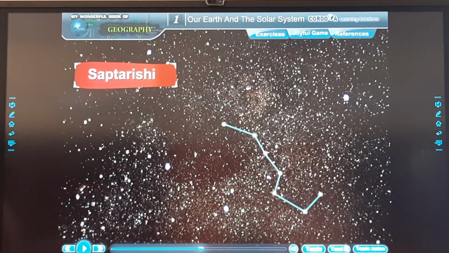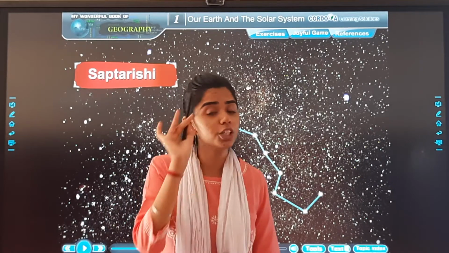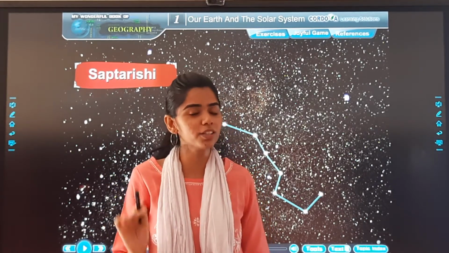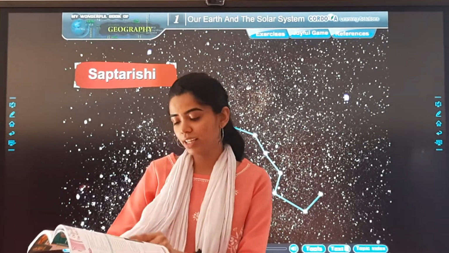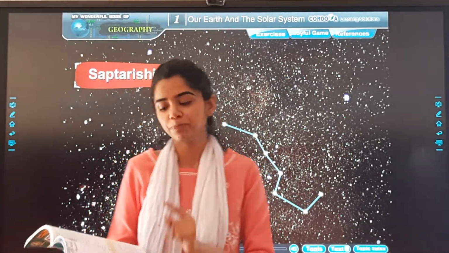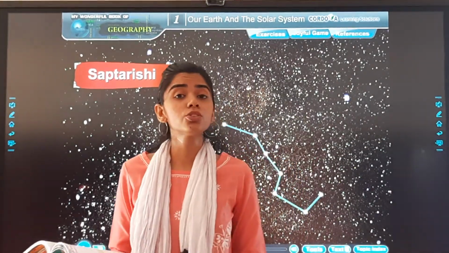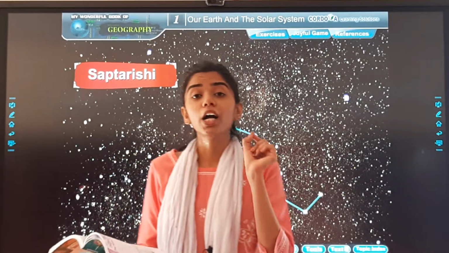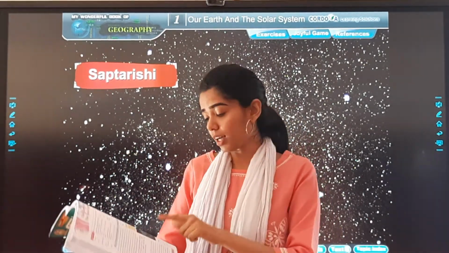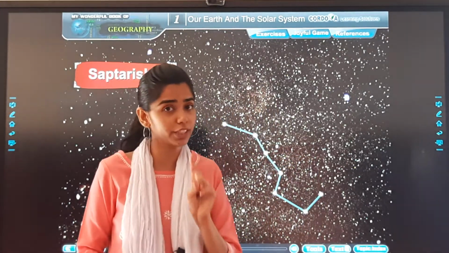So what are these? This group of stars that form different patterns are known as what? Constellations. You can underline it in the textbook. Now we are studying about Saptarishi. Now what is Saptarishi? A group of 7 stars.